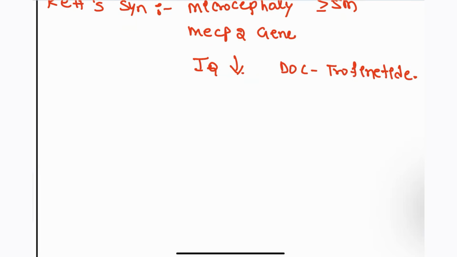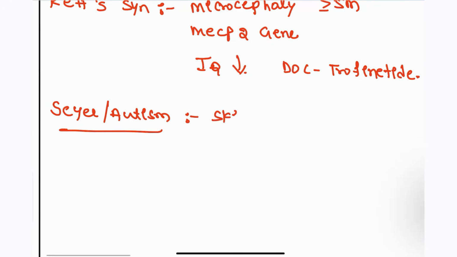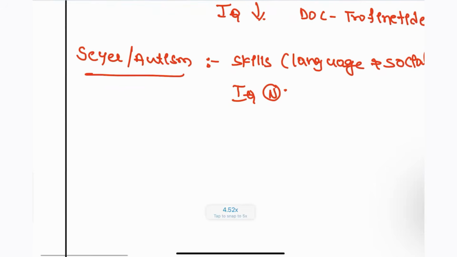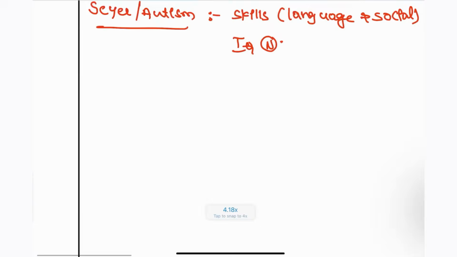Next, autism. Autism patients are commonly associated with decreased skills, especially language and social skills. But again, IQ is normal in this patient. That is seen in the autism patient. Poor imagination, language, and social behavior will be affected in the autism patient. These are the important points of this condition that you have to remember.